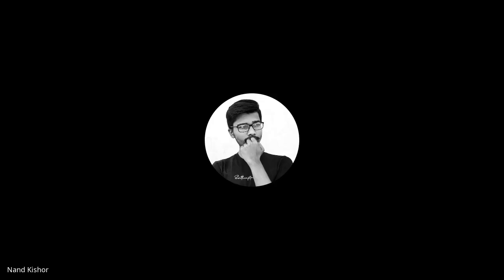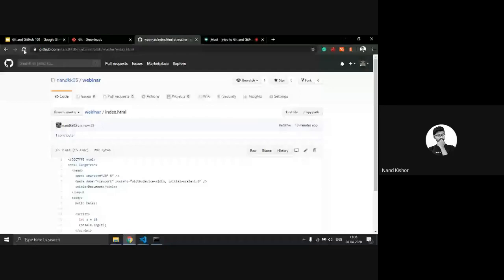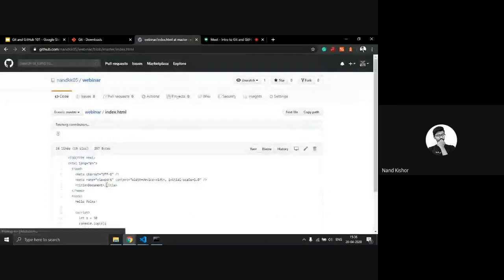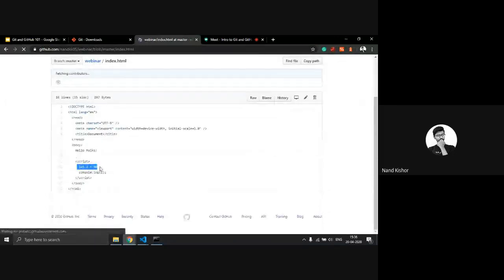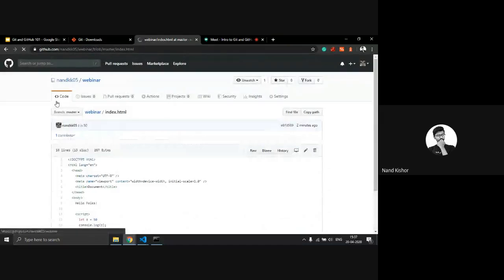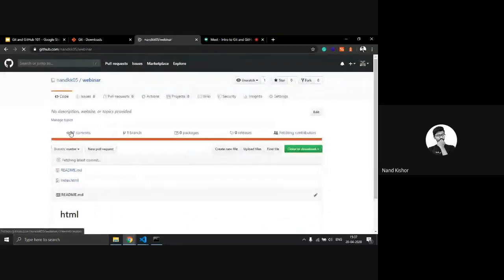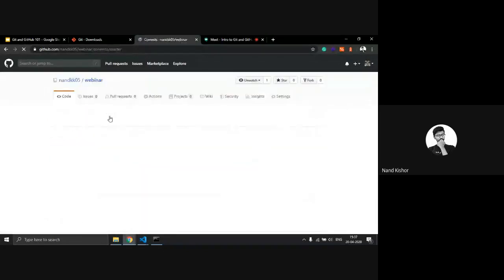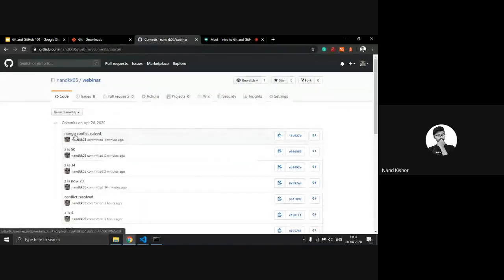Let's move to our remote server and refresh this file. Now here you can see z is equal to 50. So the merge conflict is now resolved. We can also see all the commits from here. Here you can see merge conflict solved 1 minute ago. We just solved this commit.